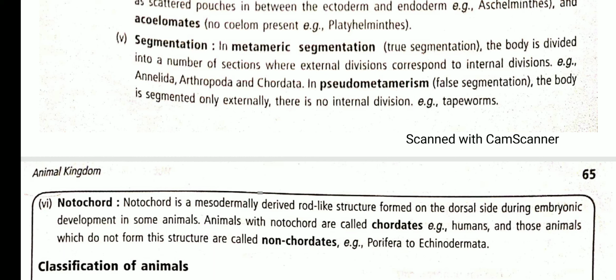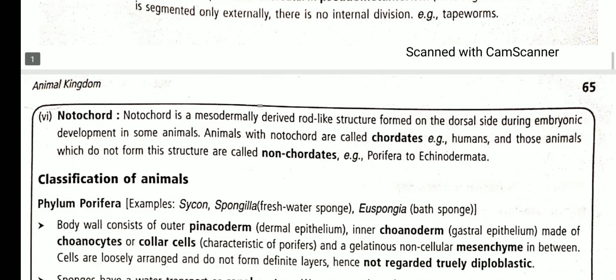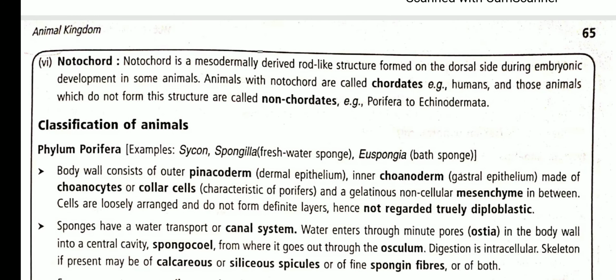Last, the sixth aspect is the presence or absence of the notochord. The notochord is a mesodermally derived rod-like structure formed on the dorsal side during embryonic development in some animals. Animals with a notochord are called chordates, that is higher organisms like human beings, and those organisms which lack the notochord are called non-chordates, and these range from the Porifera to Echinodermata. All the members of Chordata have a notochord. So the first aspect of division is the presence or absence of the notochord. The animals are divided into non-chordata and chordata.